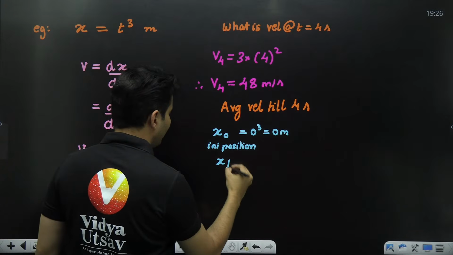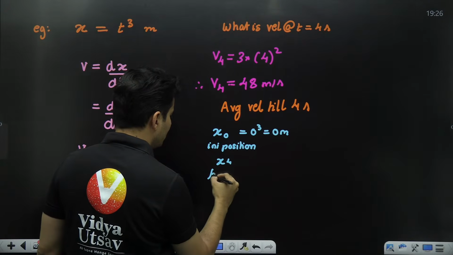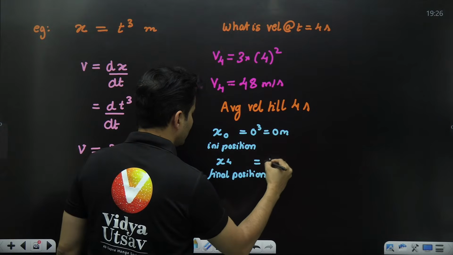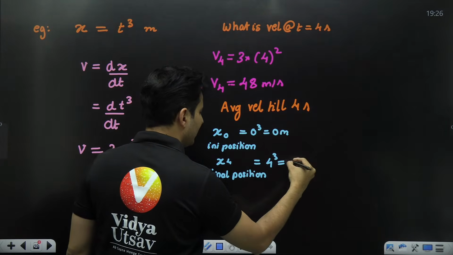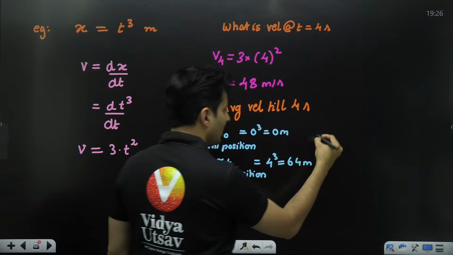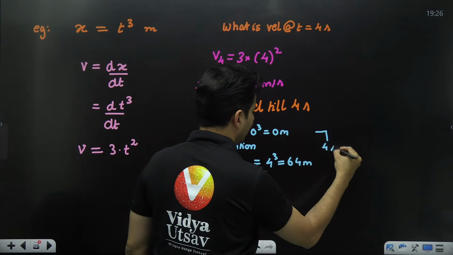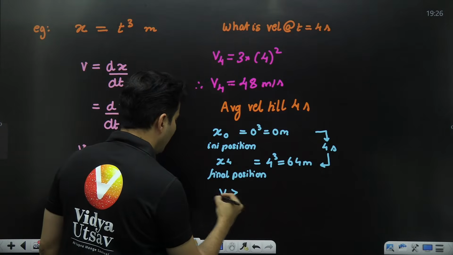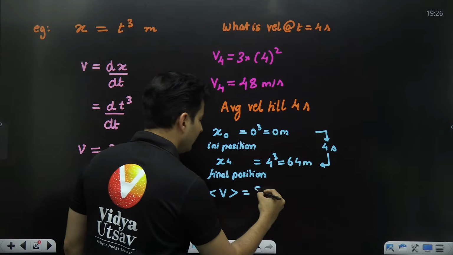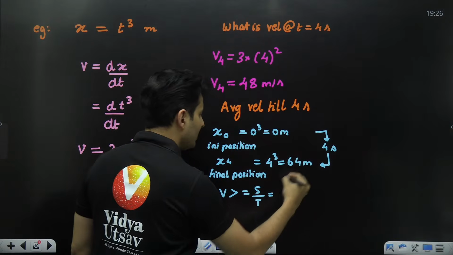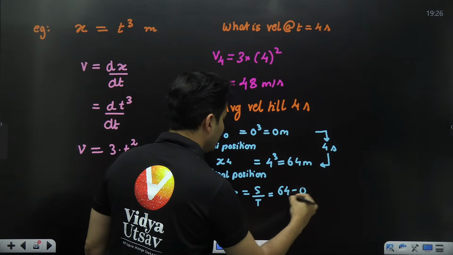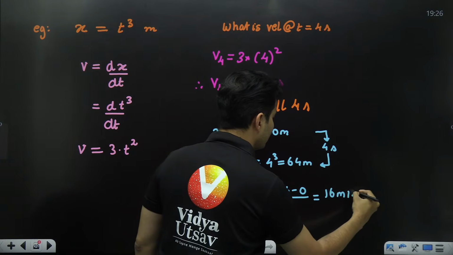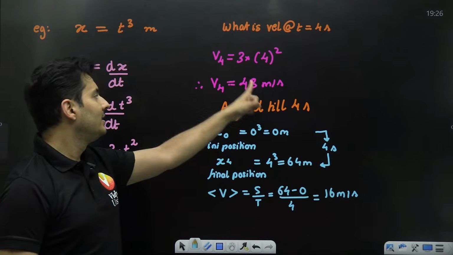Then you will find x final, which is x at 4. This is your final position. So you'll put 4 cube, which is nothing but 64 meters. And from here to here, you have taken 4 seconds. So the average velocity will be the displacement by the time taken. Displacement is final minus initial. 64 by 4, that is 16 meters per second. So this is average, this is instantaneous.